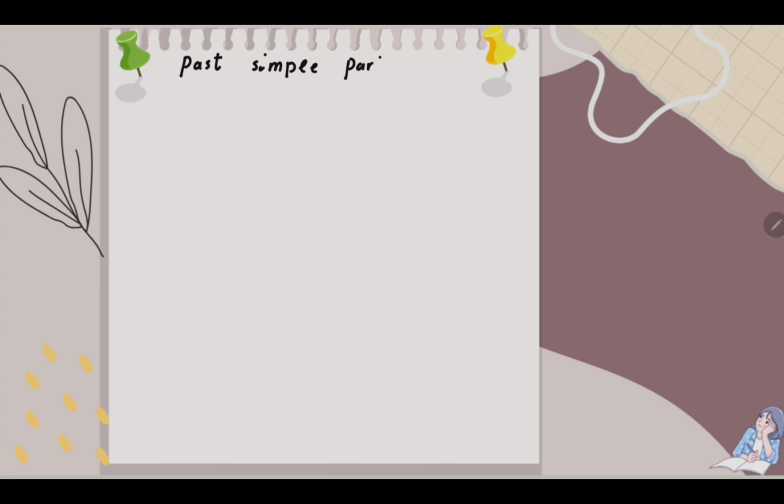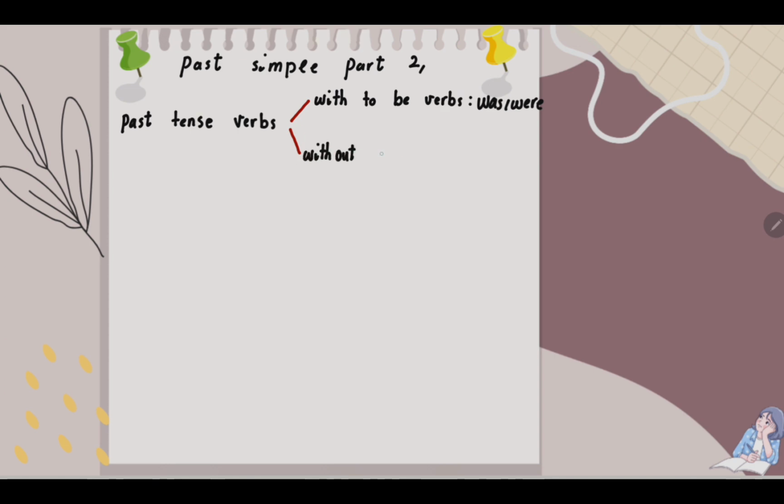Today we want to talk about past simple part 2. There are two types of sentences in the past tense. The first group, the sentences with to be verbs, as we talked about, was and were in our previous session. And the second group, the sentences without to be verbs. These past verbs are divided into two groups, regular and irregular.